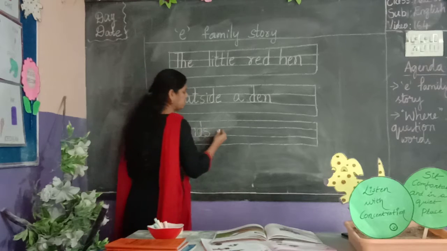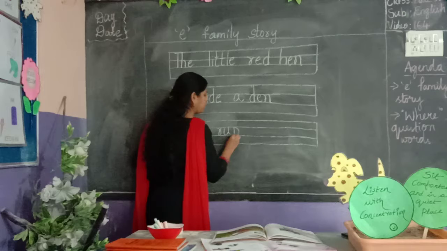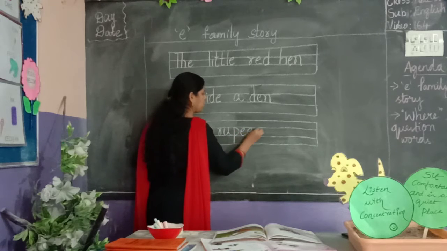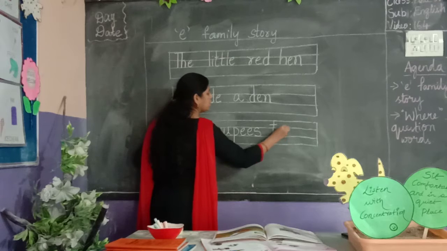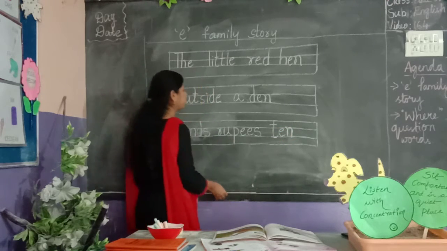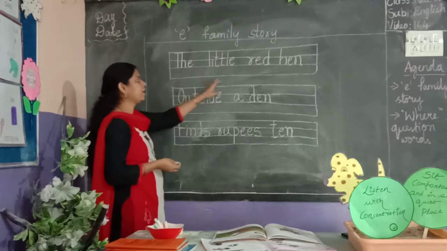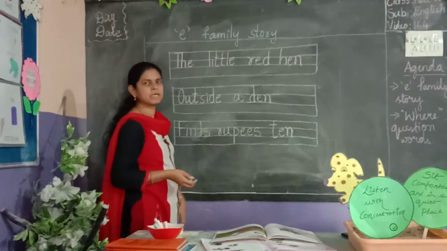F-I-N-D-S. Finds. R-U-P-E-E-S. Rupees. T-E-N. 10. The little red hen outside the den finds rupees 10.